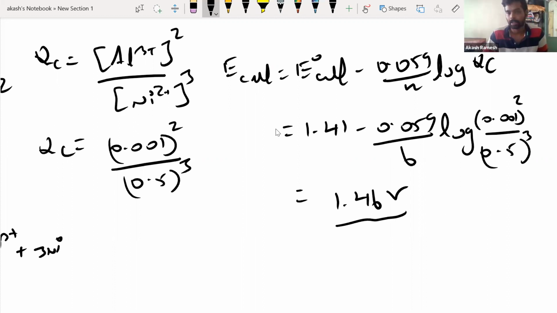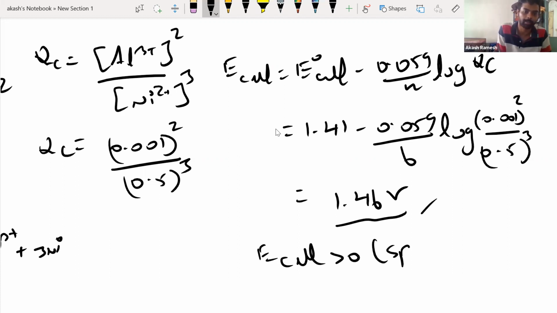Now, guys, tell me whether this cell reaction is spontaneous or not. Will this cell work or not? Yes, it is spontaneous, sir. How did you tell? The E cell value is greater than 0, so delta G will be less than 0. Whenever the E cell value is greater than 0, the cell reaction is spontaneous.